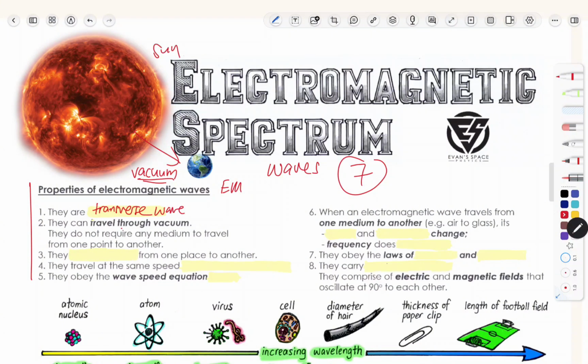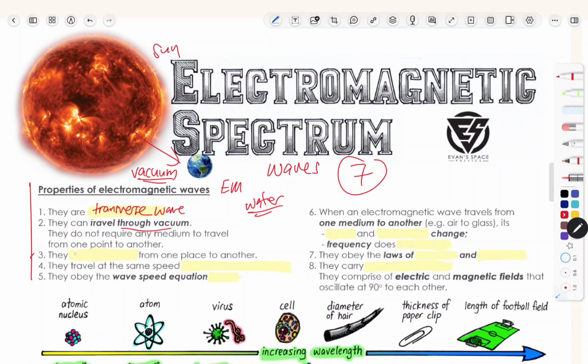Alright, and as mentioned, they can travel through vacuum. But take note of one thing, it is wrong to say that all transverse waves can travel through vacuum because water, remember, water is a type of transverse wave also. So let's take a look at the other one.